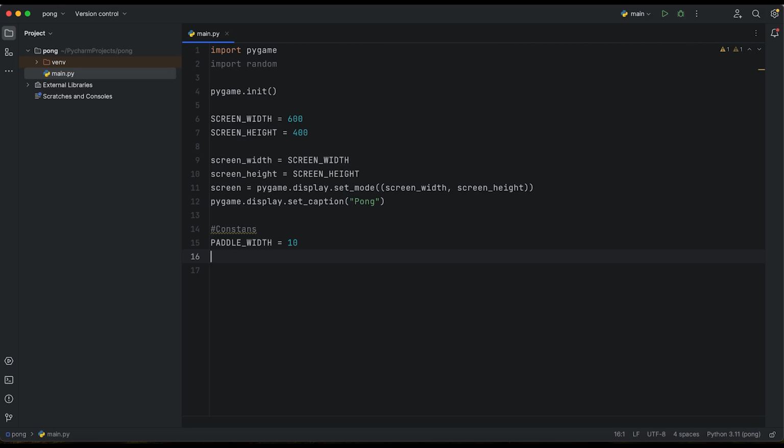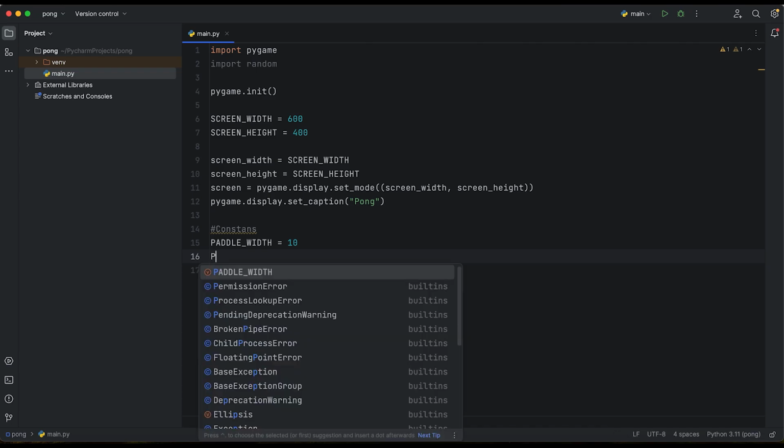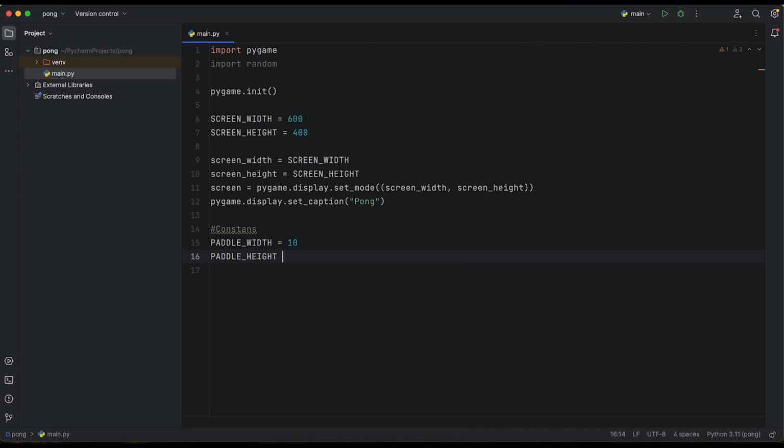Of course, whenever we are creating a big application, we should split it into some files. In our case, we'll focus only on one file, but I will also show you how to create classes inside Python. So without further ado, we need a paddle height, and that will be, for example, 80.